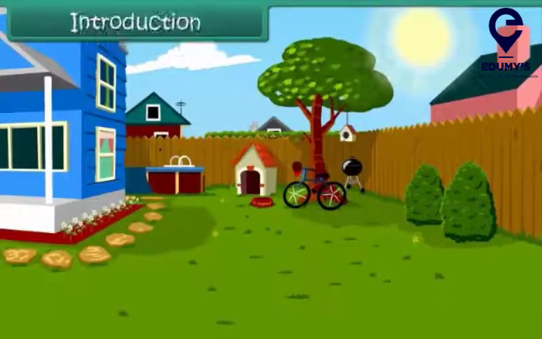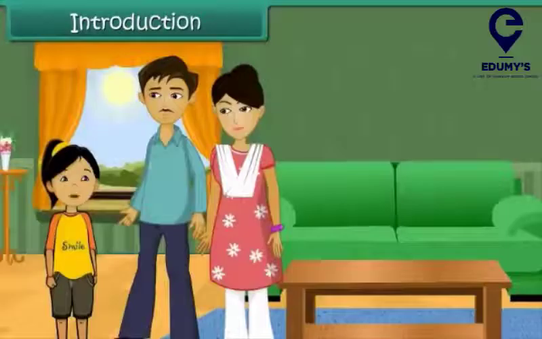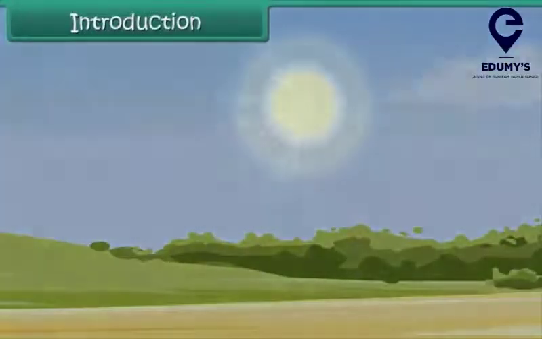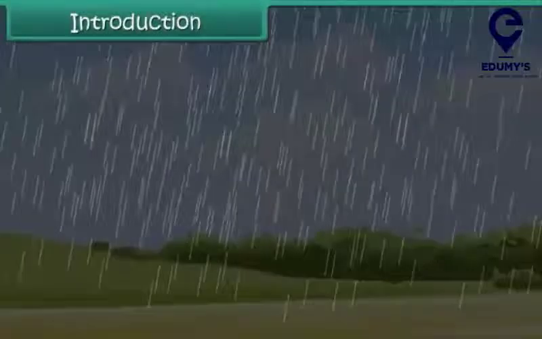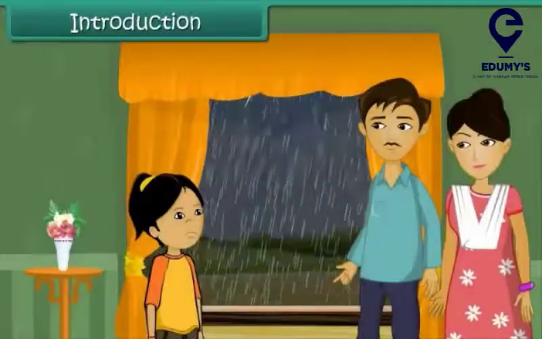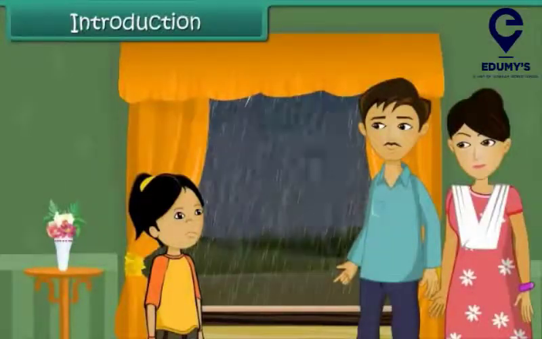It is a bright sunny winter afternoon. Seema and her family have planned a picnic at the nearby park. Just when they are getting ready to go, the sun disappears. Dark, rainy clouds appear in the sky. Soon it starts raining heavily. The picnic is cancelled. Seema is upset.